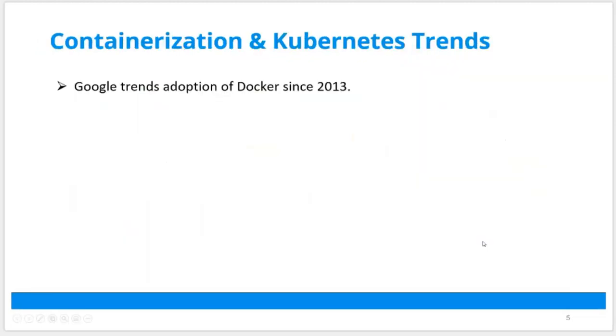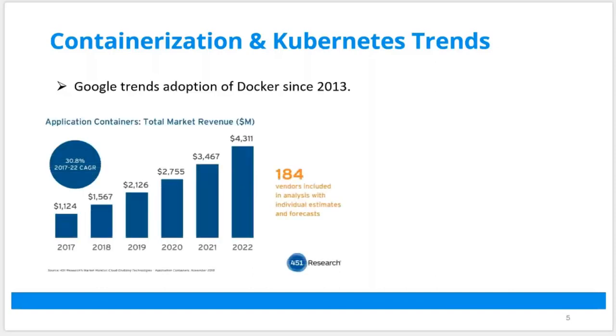So what happened was, Google had been using containers for quite a number of years, before Kubernetes. They had been building on a project called Borg behind the scenes. And then when Docker came in 2013, Docker made containerization very, very simple and easy to follow. So Google is the one which started the trend of adopting Docker in 2013, and suddenly everyone started following containerization when Docker made it very, very simple.